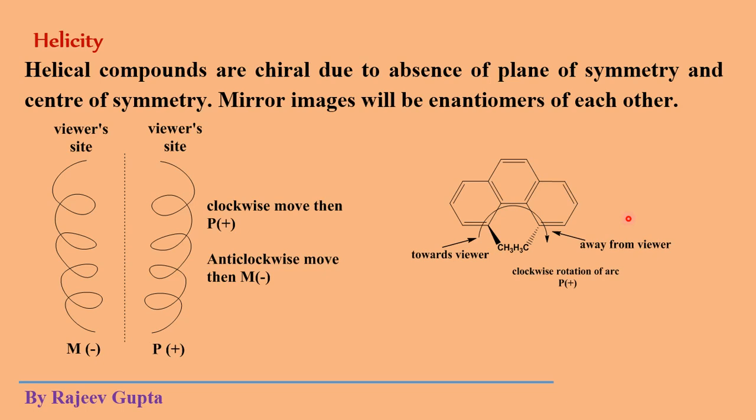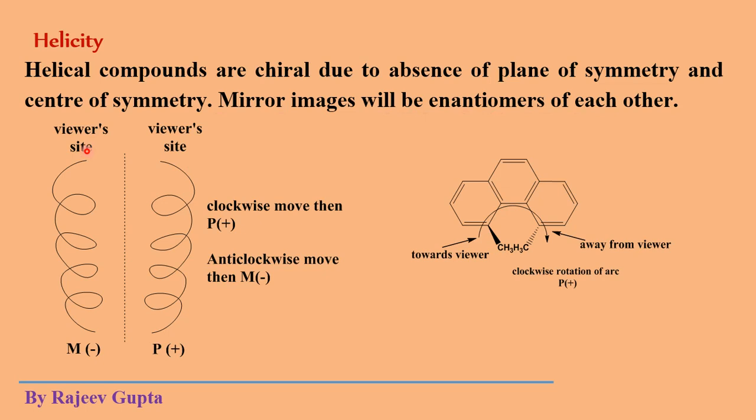Now the last element of chirality is helicity. In helical compounds, chirality is present due to the absence of a plane of symmetry or center of symmetry. In a helical compound there is no plane of symmetry or center of symmetry present, so their mirror images will be enantiomers of each other.